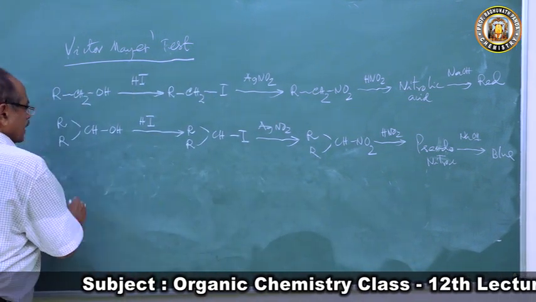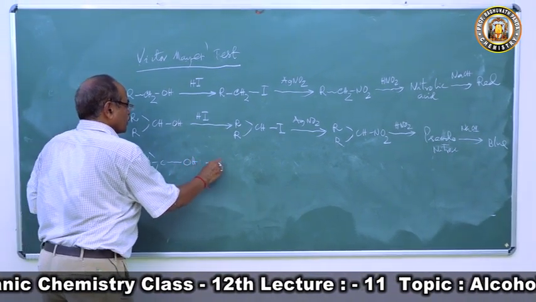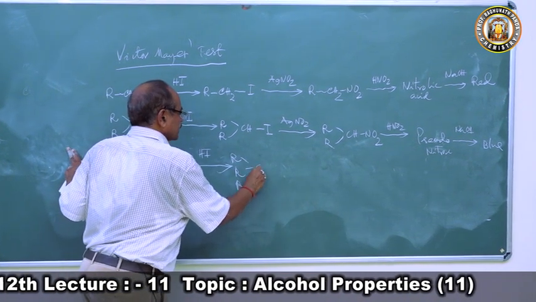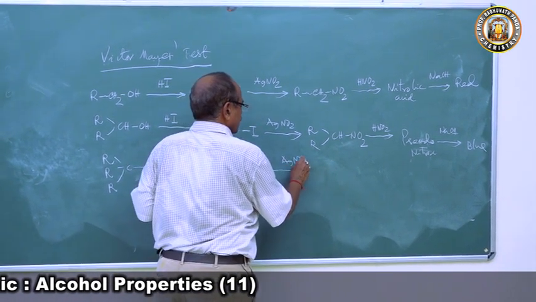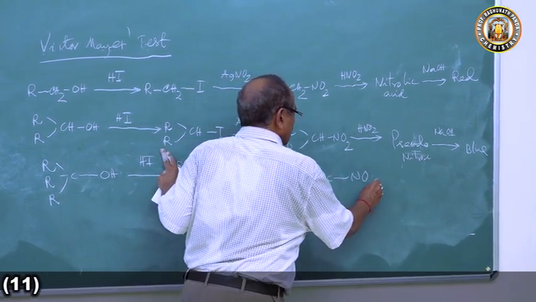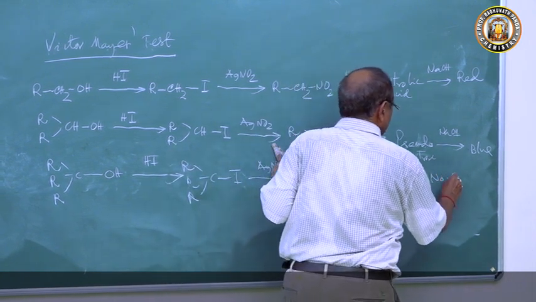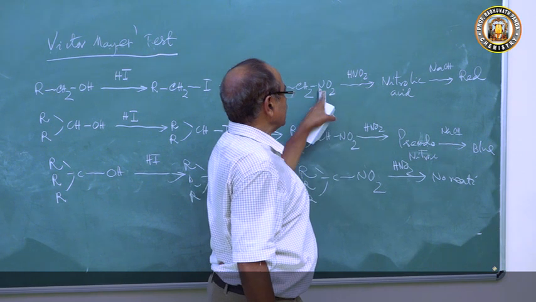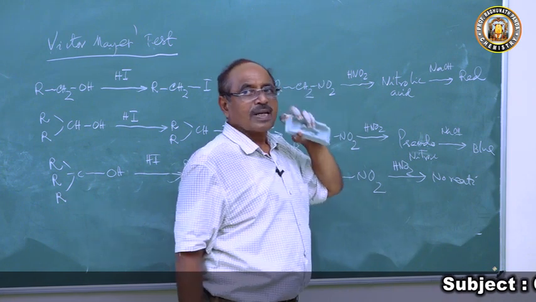And when you come to tertiary alcohol, R3COH, upon treatment with hydrogen iodide, it forms its alkyl iodide, R3CI, and this reacts with silver nitrite to produce its nitroalkane, R3CNO2, and it will not react with nitrous acid. No reaction. Why? There is no hydrogen. Here one hydrogen will react with nitrous acid, and here two hydrogens will react with nitrous acid. But here there is no hydrogen, so it will not react with nitrous acid.